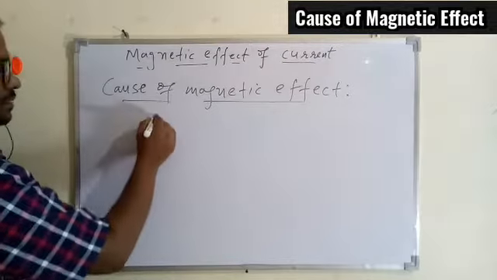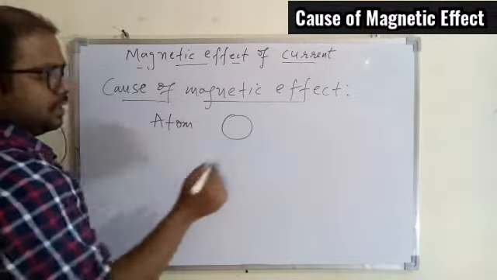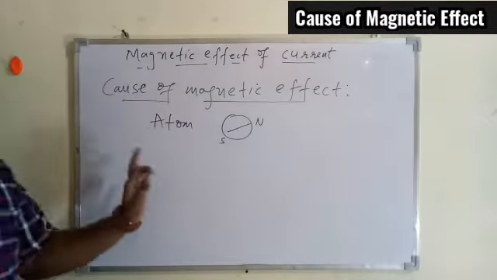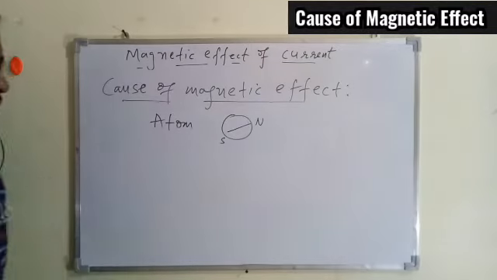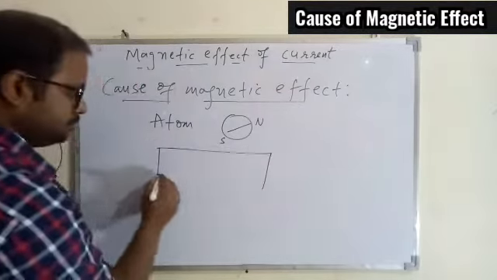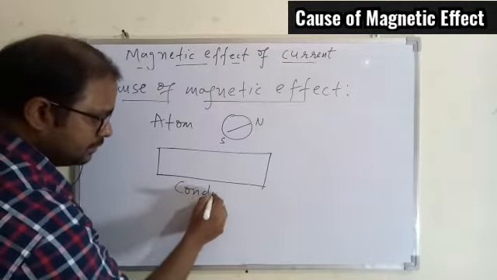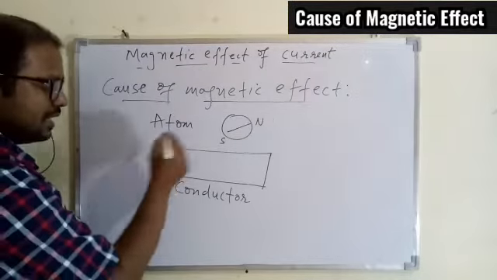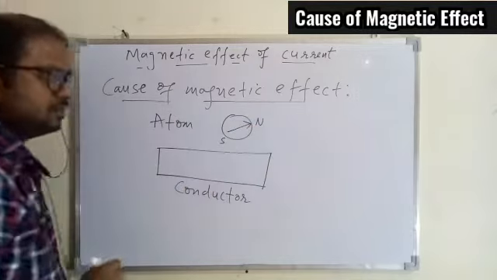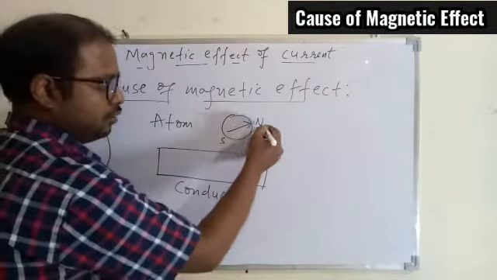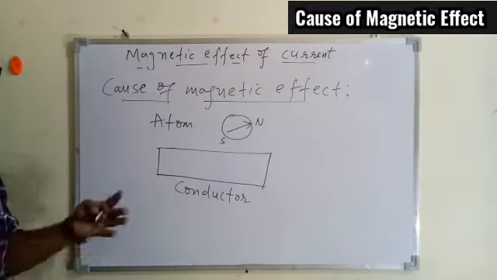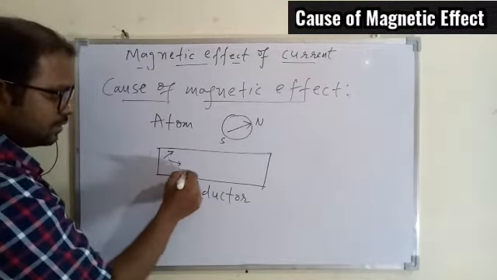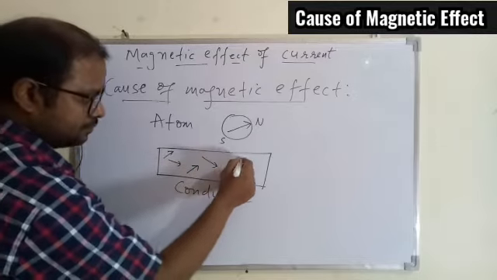Now since we have the atom and it is behaving as a magnet, just imagine one side we have the north and one side we have the south pole. That I'm going to show in the next diagram. Now within a conductor, how many atoms do we have? Infinite number of atoms, and each atom will have a north and a south. So let me show this picture. Now it's not a magnetic compass, for me it is an atom with north and south pole. If we have a conductor, in the absence of the battery or the power supply, the magnet of each atom is oriented in a different direction.